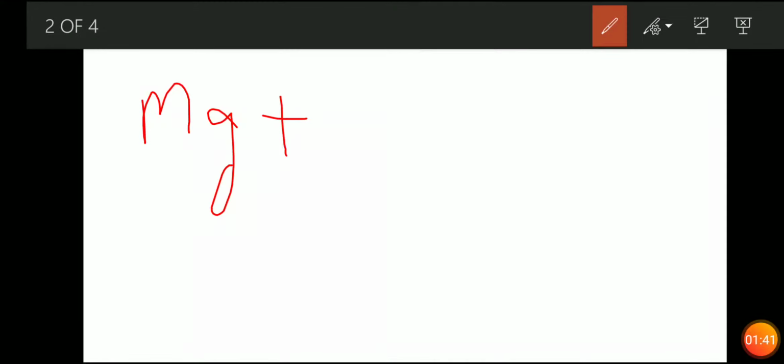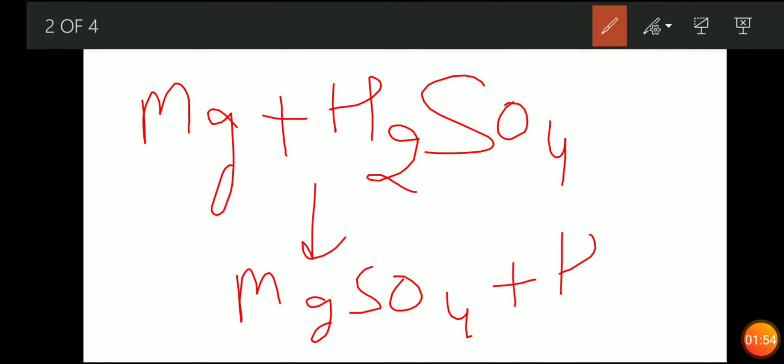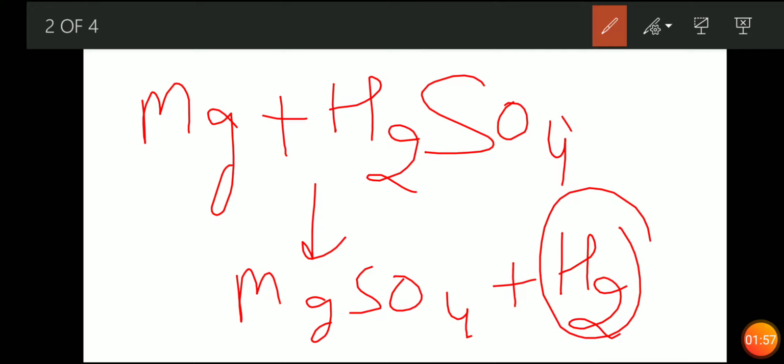Now the next question which was asked to you in the last session: will hydrogen gas evolve when magnesium ribbon is reacted with H2SO4? I told you that whenever any metal reacts with any acid, say H2SO4 and HCl, it will always evolve hydrogen gas. The products will be MgSO4 plus H2. So that means yes, in this reaction the hydrogen gas will evolve.